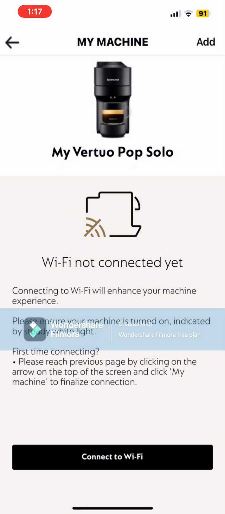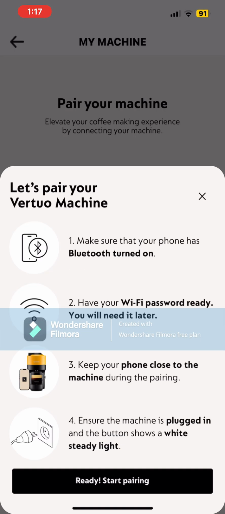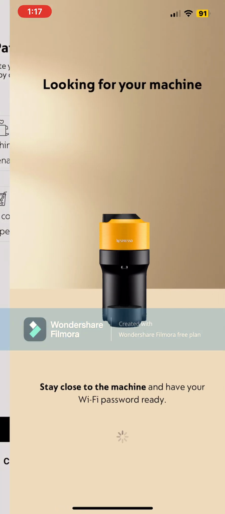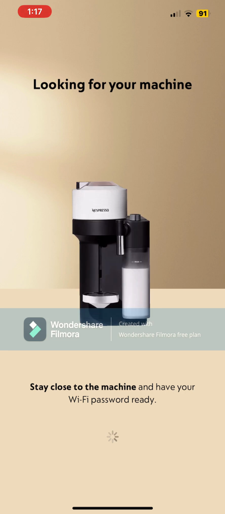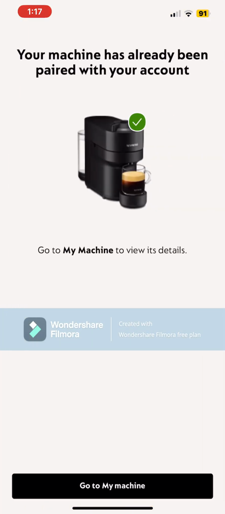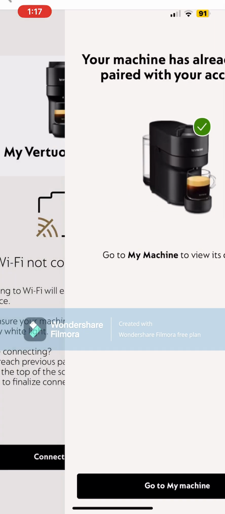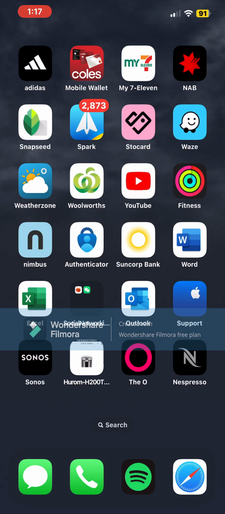For me, it took probably 3 to 4 attempts to get it working, because the thing I found out is that when you do the pairing, you have to place the phone right on top of the coffee machine until it successfully connects to the phone. If the first attempt does not work out, then you have to delete the whole thing and start from scratch.